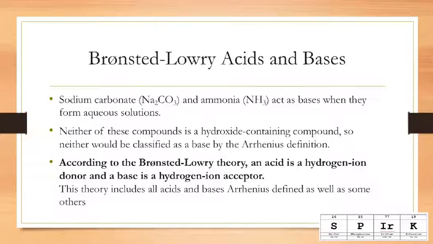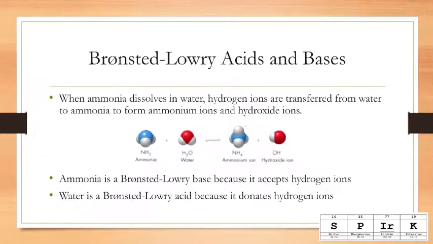So another pair was Bronsted and Lowry. This was two scientists who came up with their own definitions of acids and bases. So sodium carbonate and ammonia act as bases when they form aqueous solutions. But neither of these compounds is a hydroxide-containing compound, so neither would be classified as a base according to Arrhenius. So according to Bronsted-Lowry theory, an acid is a hydrogen ion donor, and a base is a hydrogen ion acceptor. This theory includes all acids and bases Arrhenius defined, as well as some others.